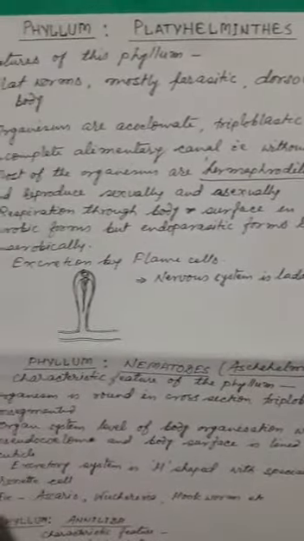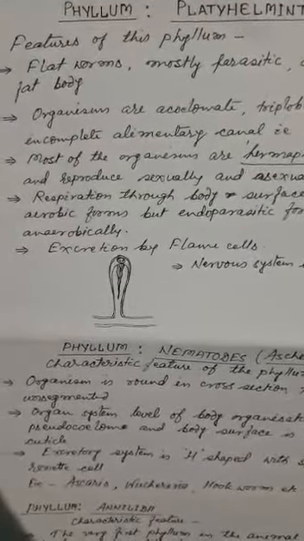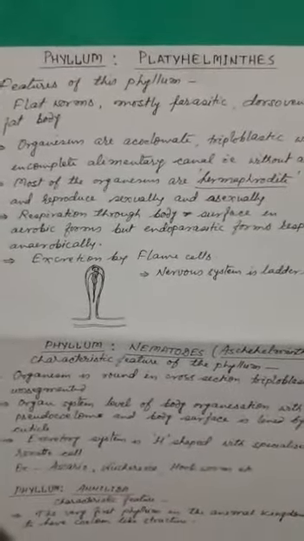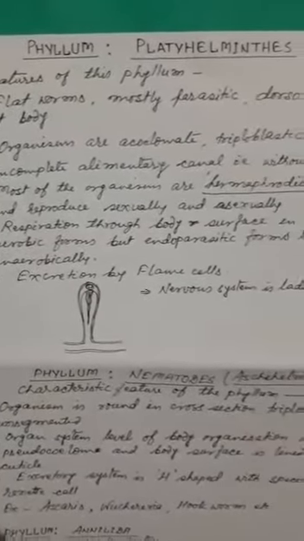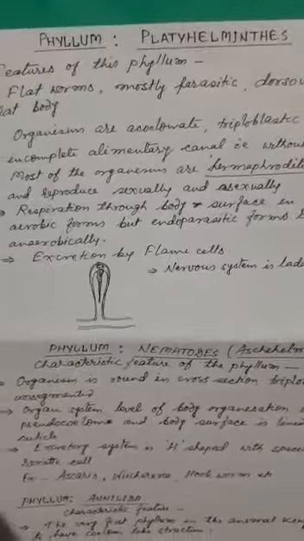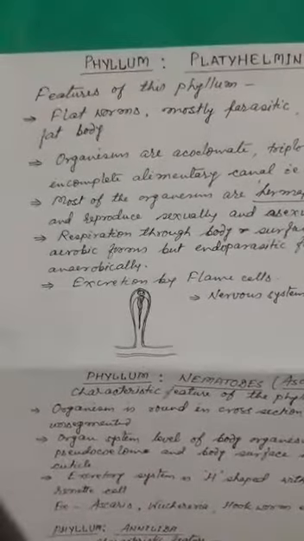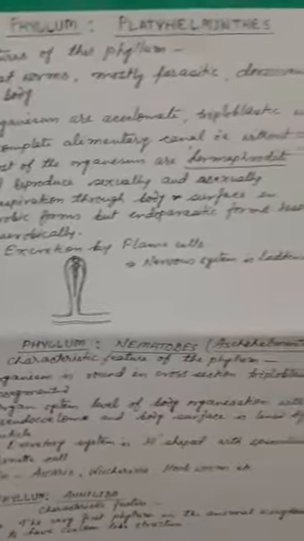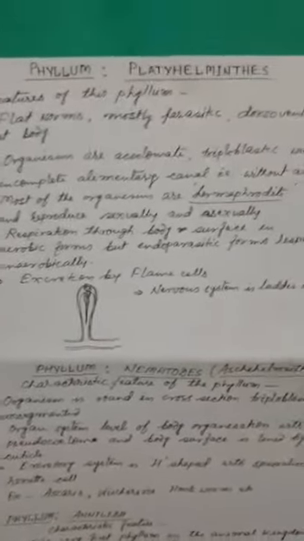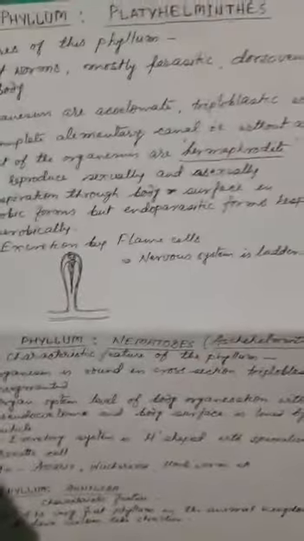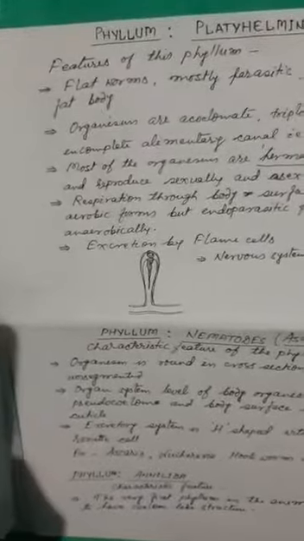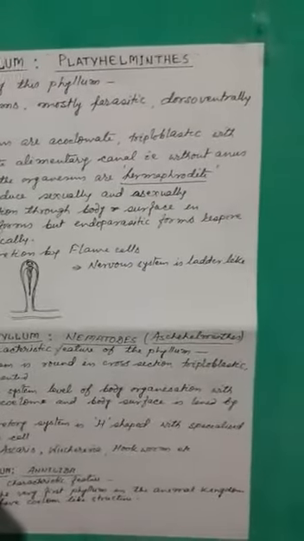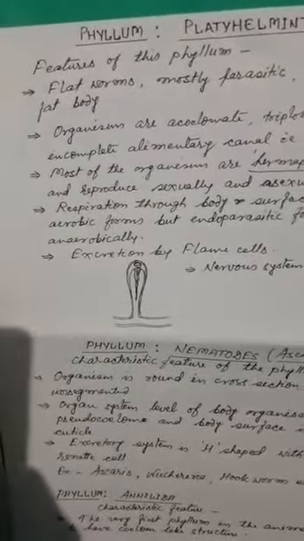Alimentary canal is incomplete, that is, without anus. Mouth is present here, but there is no anus. Most of the organisms are hermaphrodite. We have discussed this term hermaphrodite earlier also. Hermaphrodite stands for such organisms which have both male and female sex organs located on the same body and reproduce sexually and asexually both. Respiration takes place through the body surface in aerobic forms, whereas the endoparasitic forms respire anaerobically.